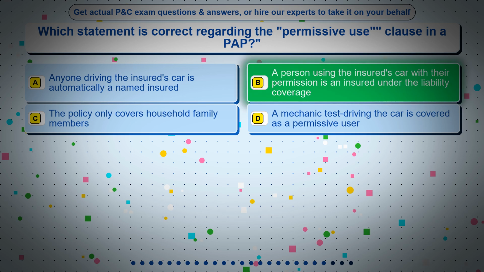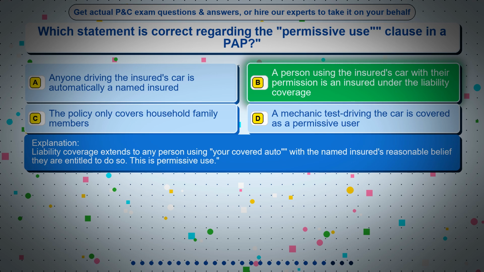The correct answer is option B, a person using the insured's car with their permission is an insured under the liability coverage. Liability coverage extends to any person using your covered auto with the named insured's reasonable belief they are entitled to do so. This is permissive use.